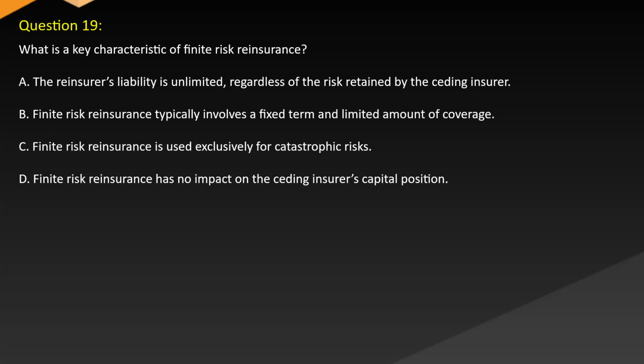Question 19. What is a key characteristic of finite risk reinsurance? A. The reinsurer's liability is unlimited regardless of the risk retained by the ceding insurer. B. Finite risk reinsurance typically involves a fixed term and limited amount of coverage. C. Finite risk reinsurance is used exclusively for catastrophic risks. D. Finite risk reinsurance has no impact on the ceding insurer's capital position.